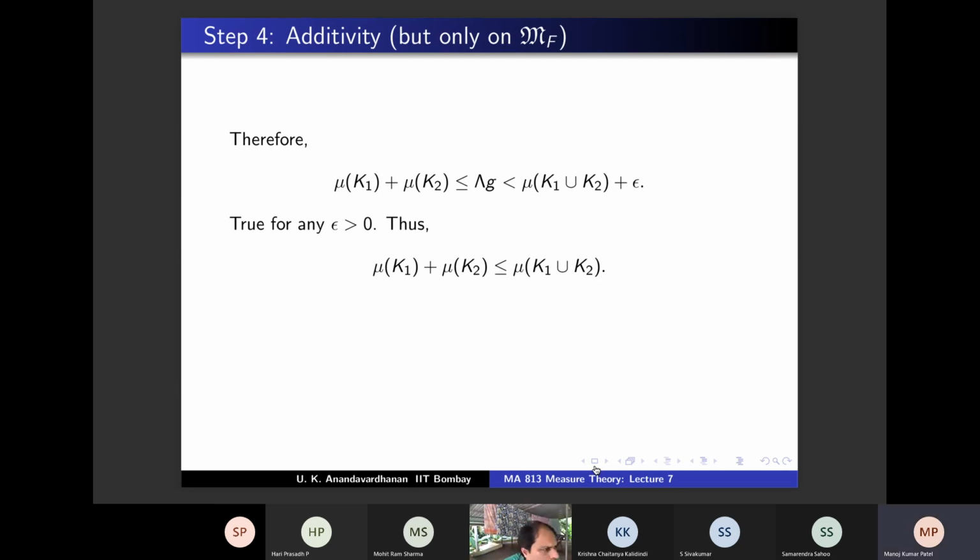Yes, sir. Why is this enough? Reverse is already in one. We have shown already first subadditivity. We have already shown subadditivity, and therefore this is true. Right? Subadditivity we have shown for any countable union, so in particular for union of two sets. Okay, so this shows the first step.